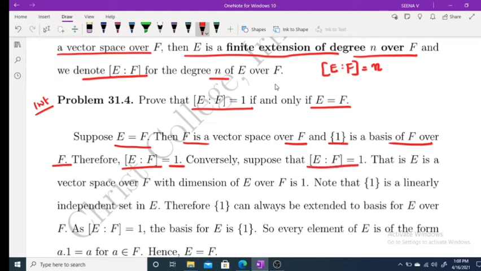Now, conversely, suppose that the degree of E over F is equal to 1 and we have to prove E equals F. Degree 1 means E is a vector space over F with dimension 1.